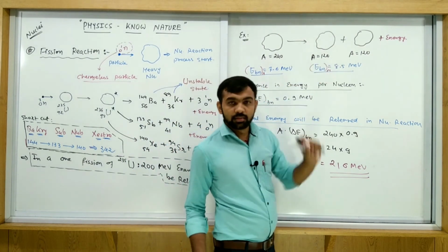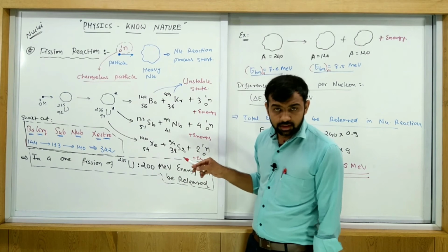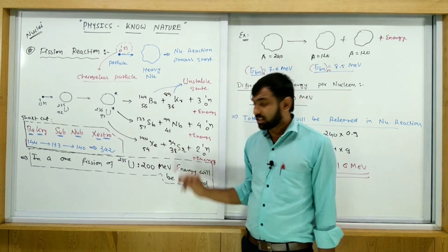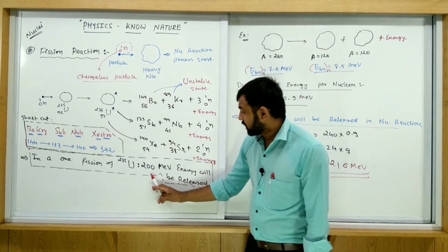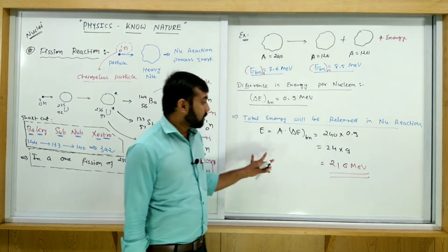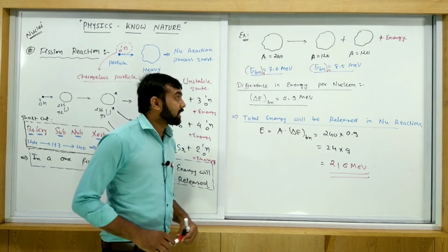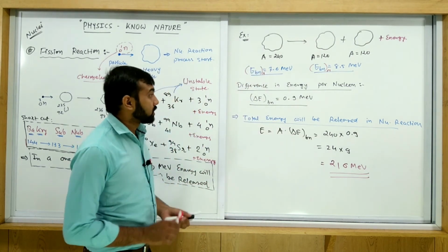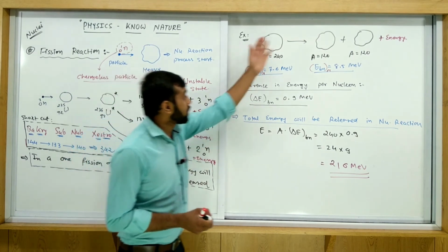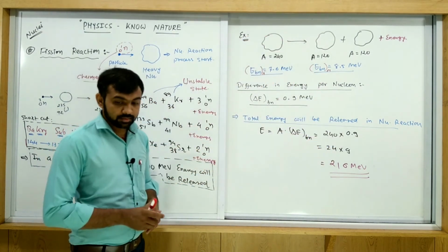Here the uranium breaks into different fragments like this, and then this much energy will be released. 200 MeV means a large amount. That is a similar type of example to the one discussed in our textbook. So all of you must note this. Then after that we will come to further studies. Pause your screen, and not only this one, all of you note this.